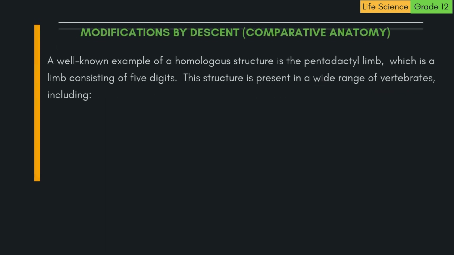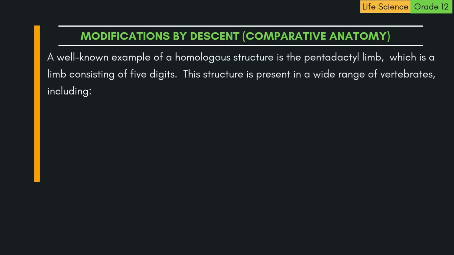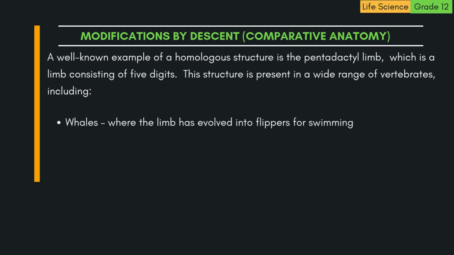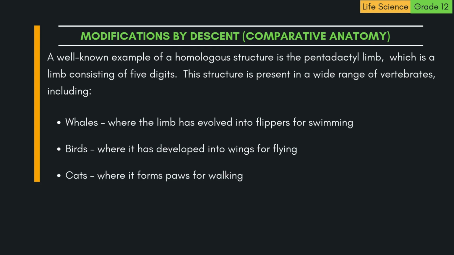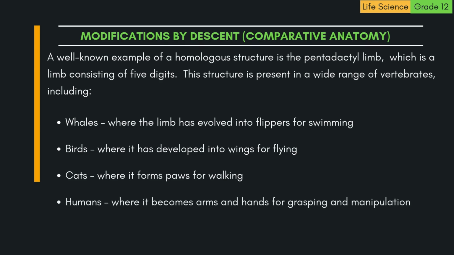A well-known example of a homologous structure is the pentadactyl limb, which is a limb consisting of 5 digits. This structure is present in a wide range of vertebrates, including A. Whales, where the limb has evolved into flippers for swimming. B. Birds, where it has developed into wings for flying. C. Cats, where it forms paws for walking. D. Humans, where it becomes arms and hands for grasping and manipulation.